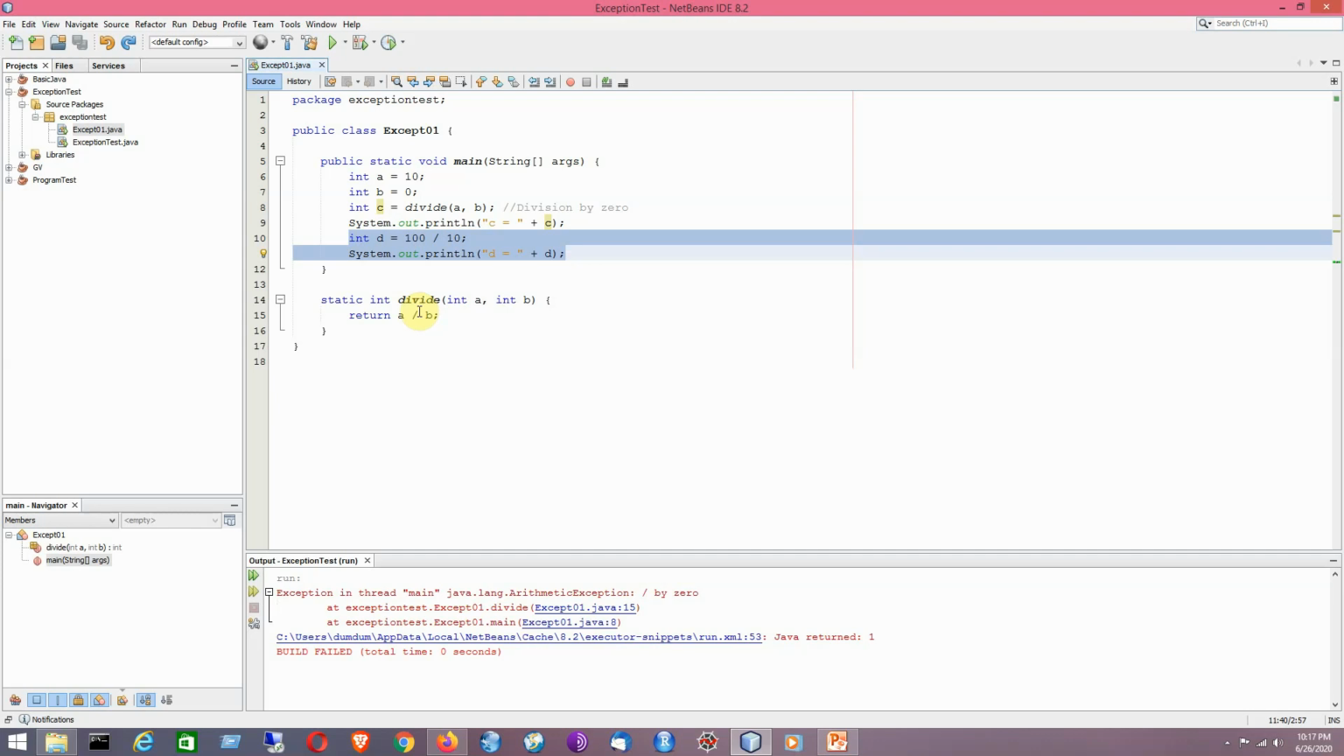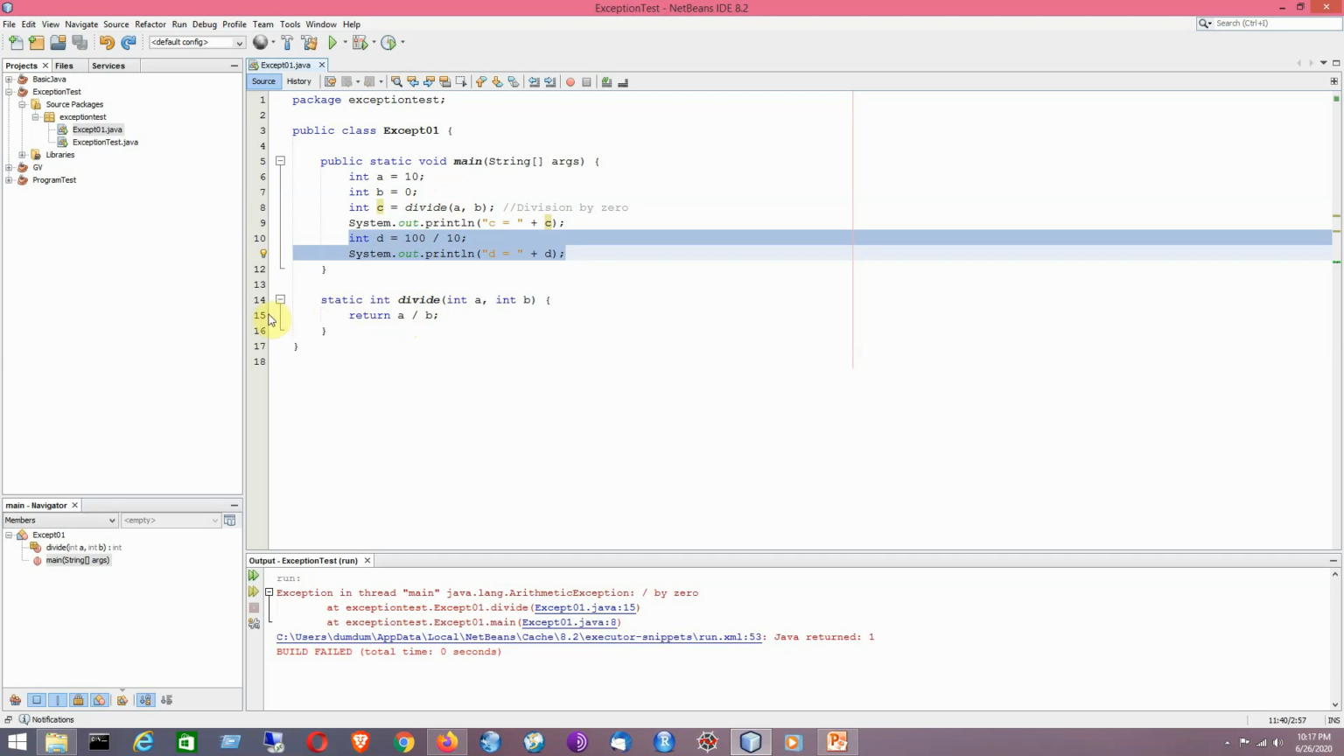Basically the exception occurs here. I mean to say the exception occurs here because this particular code is calling this method. So that is basically 10 by 0, so it is an illegal code,